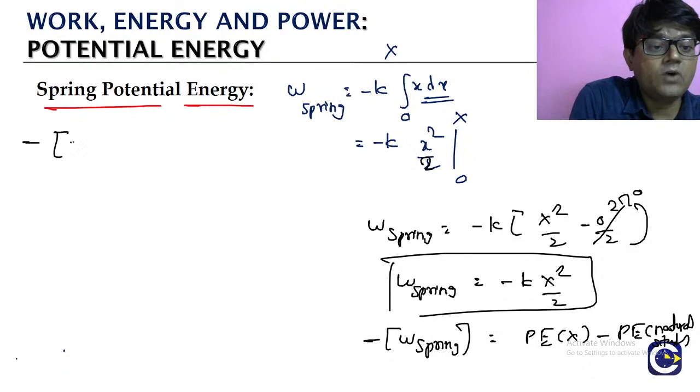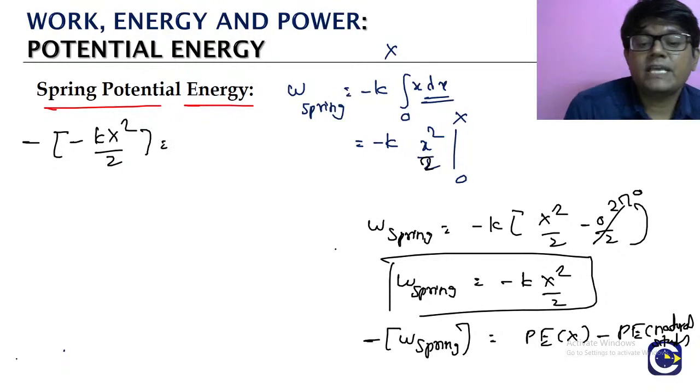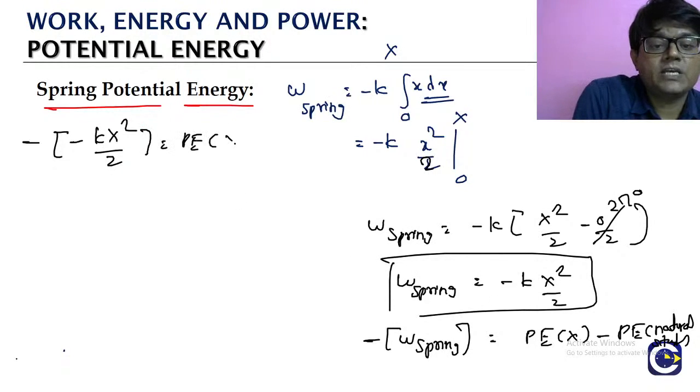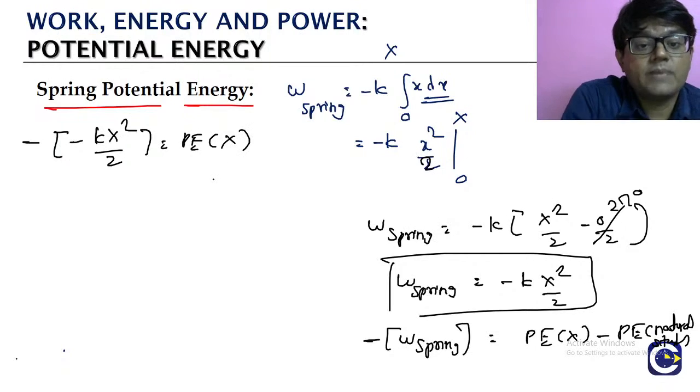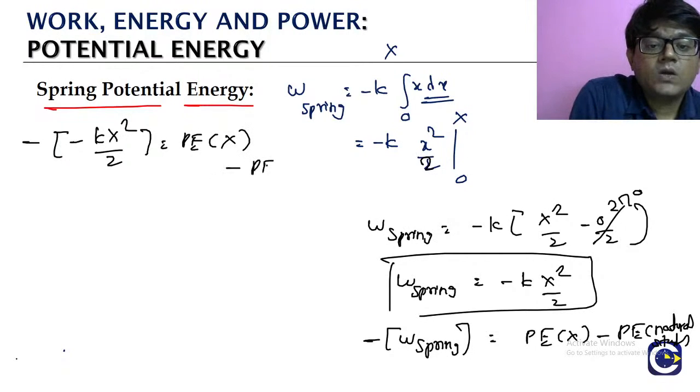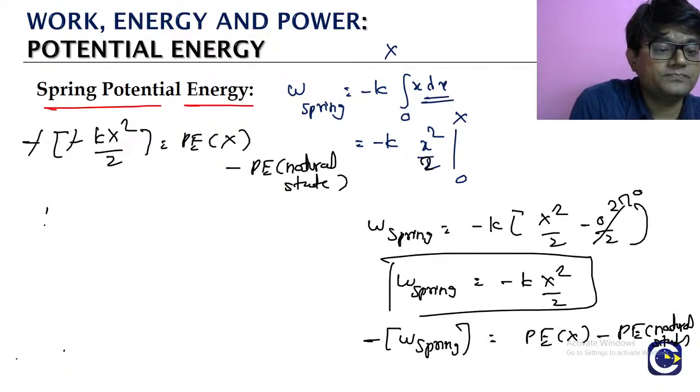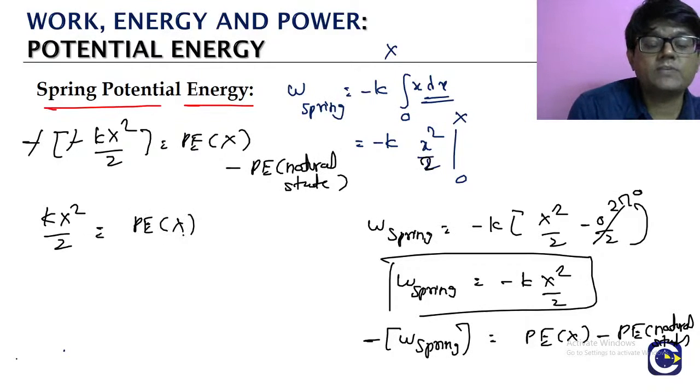So negative of work done by the spring force is equal to the change in potential energy: potential energy of the spring when it is elongated by a value x minus potential energy of the spring in the natural state. Okay? Now look, minus minus plus, so half kx square is equal to the potential energy of the spring when it is elongated by a value x minus the potential energy of the spring in its natural state.